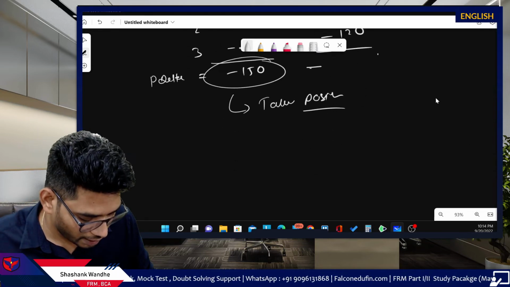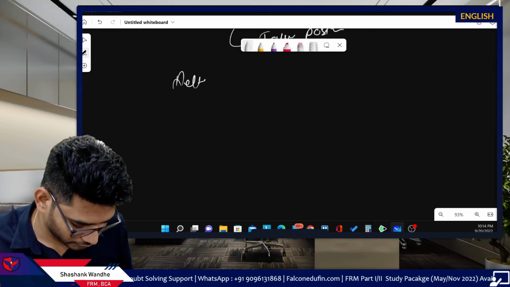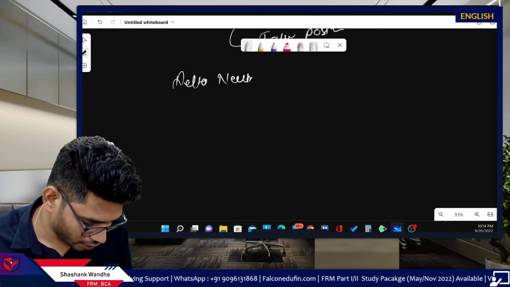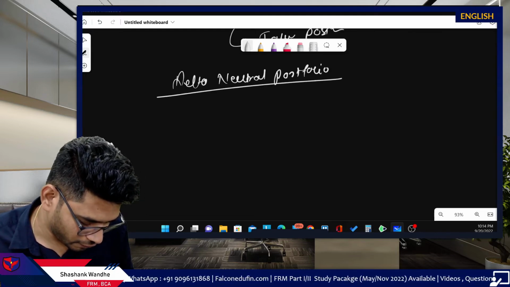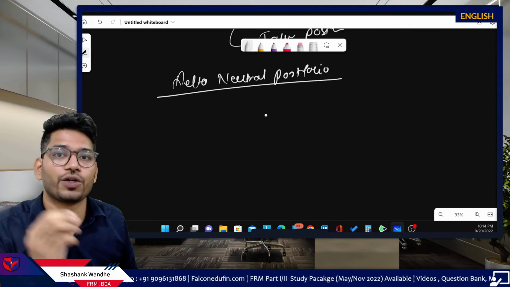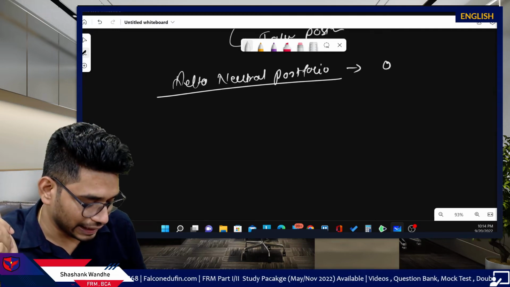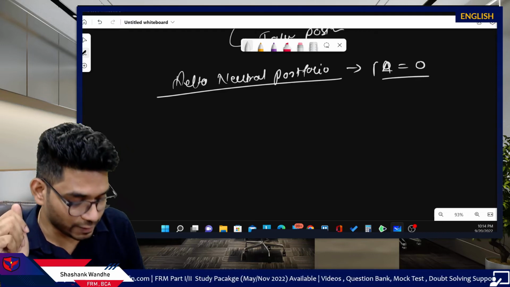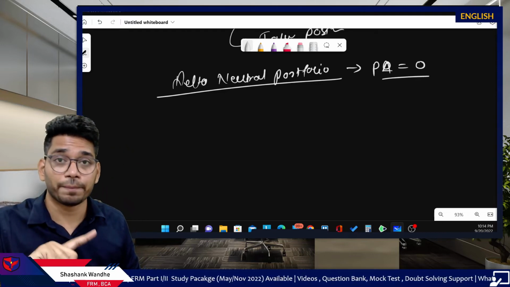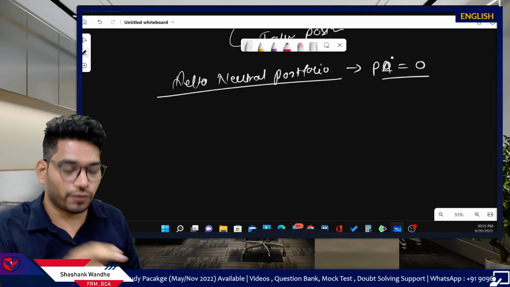So what is this delta neutral portfolio? A delta neutral portfolio is the portfolio whose delta is equal to 0. This is portfolio delta equal to 0. Remember, the actual delta need not be 0. We are concerned with the portfolio delta.